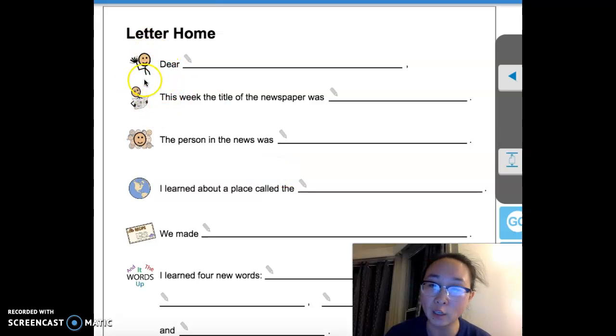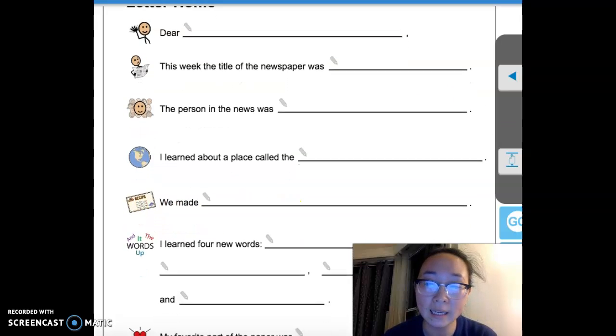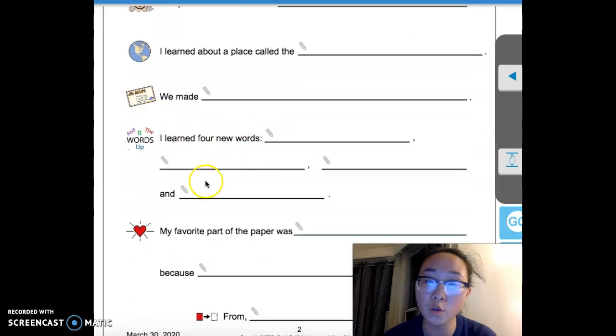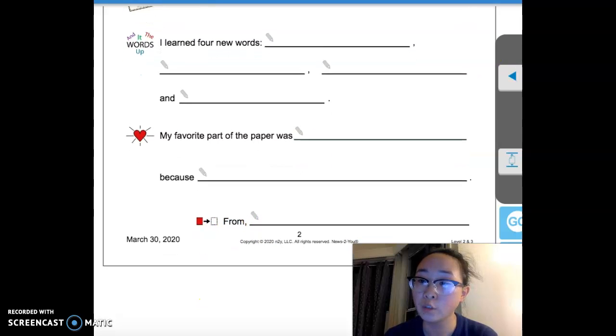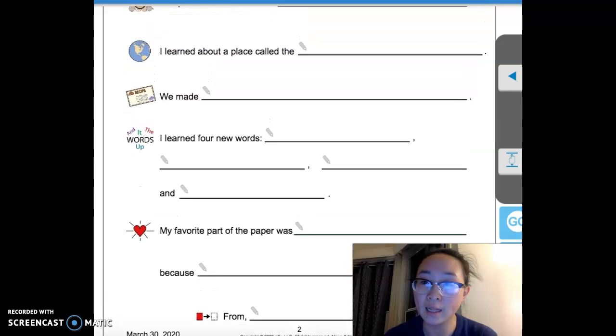We're going to be going over the title of the newspaper, the people in the newspaper, a place in the newspaper. This one is usually from our cooking class, the things that we cook, but because we are not in school, unfortunately, we are not cooking, so we don't have to fill this out. We are going to be discussing the 4 new words that we learned this week. You're going to be writing about your favorite part of the paper and why. So those are the parts of your letter home, and then you're going to sign your name. You should have this paper out in front of you while I work with you.